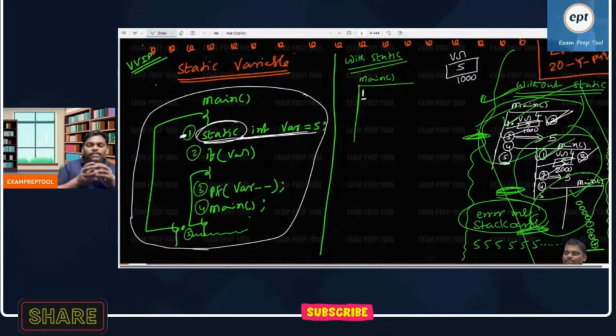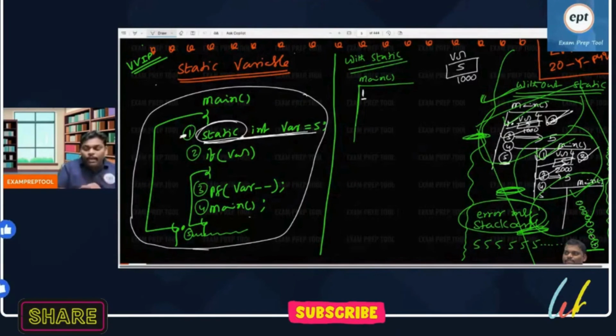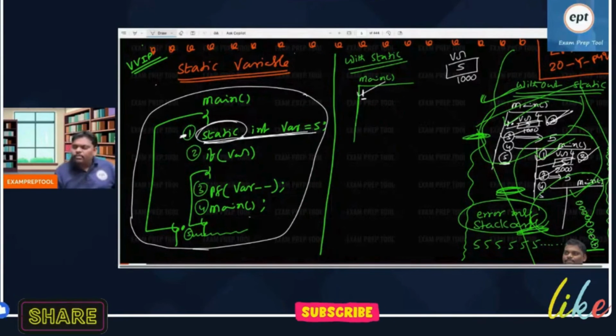By seeing the first line, the compiler got to know it is his work. He has done the work, and memory is already created in the static area. But by seeing the static keyword, the processor got to know this is not mine. Static means the compiler has already done it, so remember, the processor will skip it. You don't do any work.